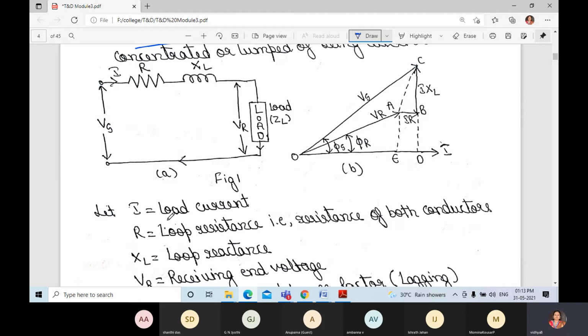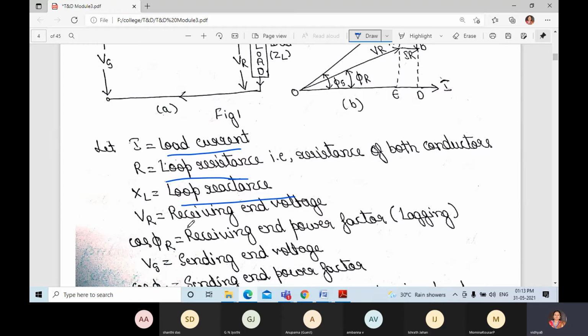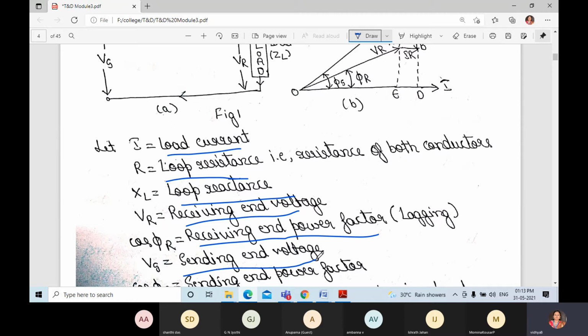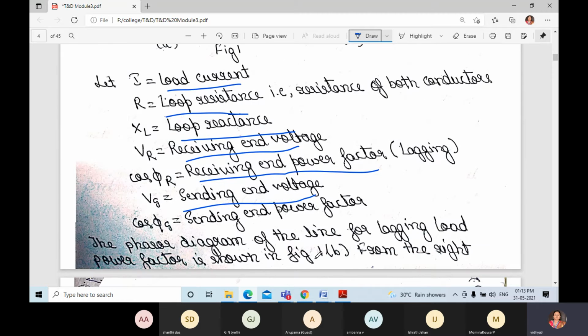I is the load current, R is the loop resistance, XL is the loop reactance, Vr is the receiving end voltage, cos phi r is the receiving end power factor, Vs is the sending end voltage, and cos phi s is the sending end power factor.